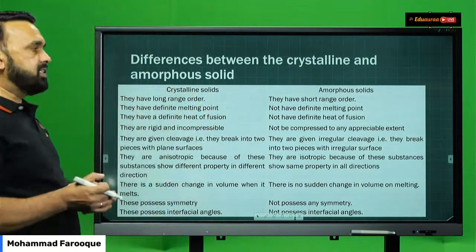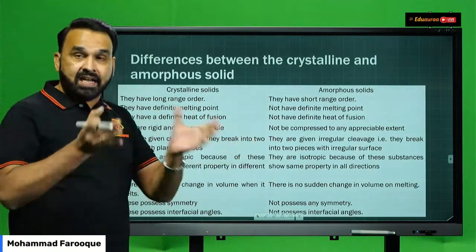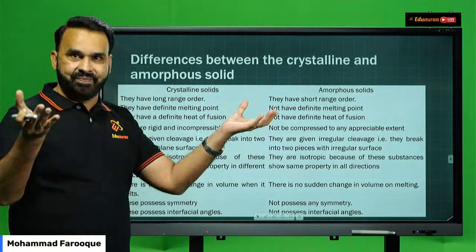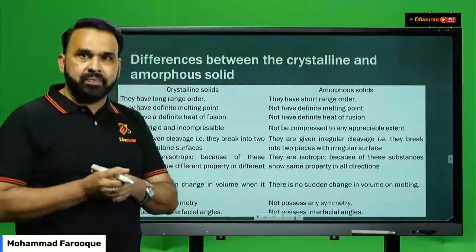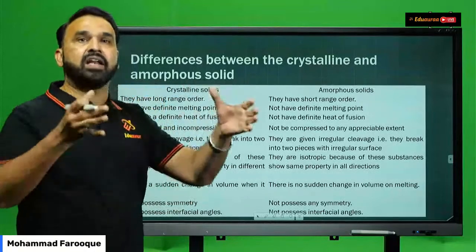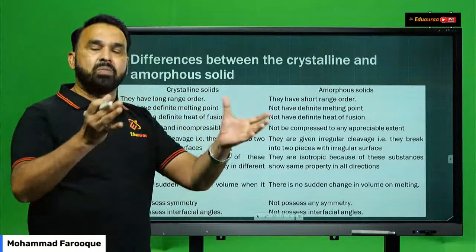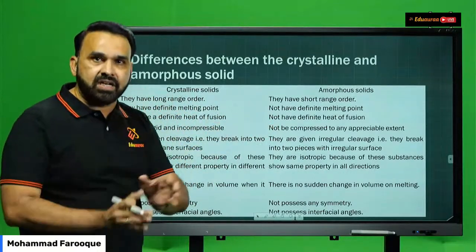Quickly revising the points of differences. We know that crystalline solids are solids which have a definite geometrical shape. Why do they possess a definite geometrical shape? Because there is regular arrangement of particles. There is regular arrangement of atoms, ions, and molecules, which gives rise to a definite geometrical structure or a definite